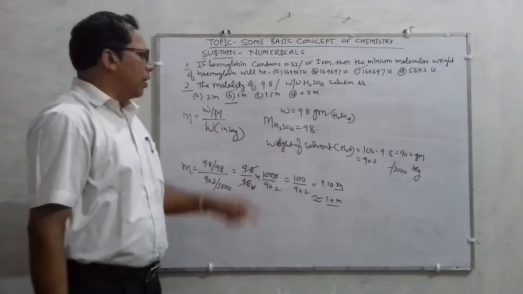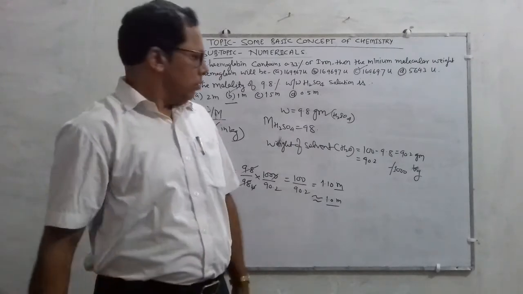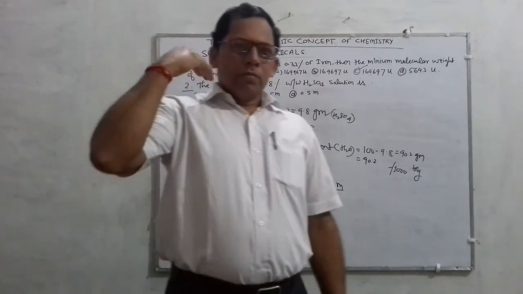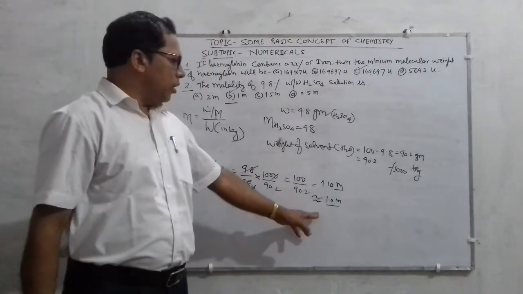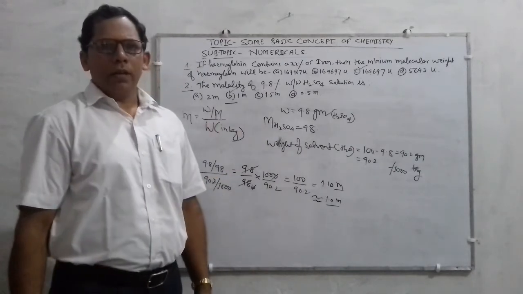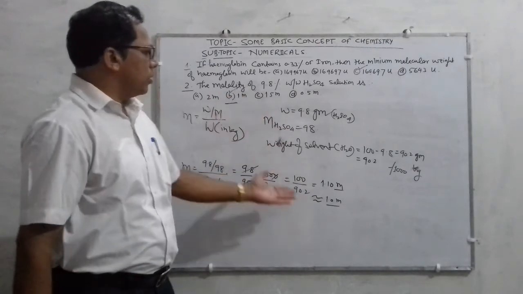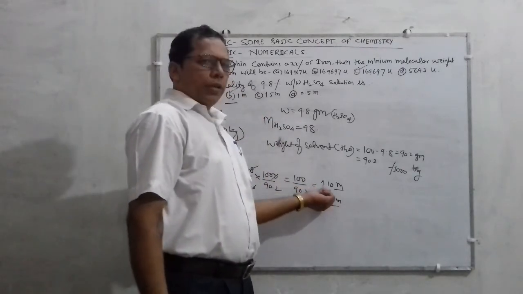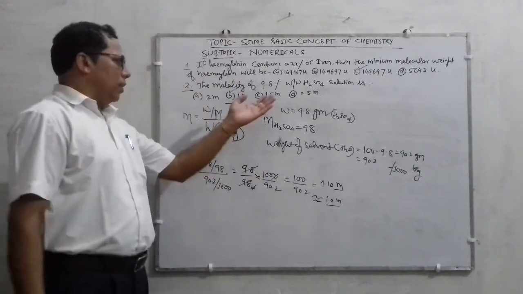But children, I wonder how your teachers are, careless, without examining the answer, they just type the questions. Actually, through calculation, the value is coming 1.10, but no option is here.